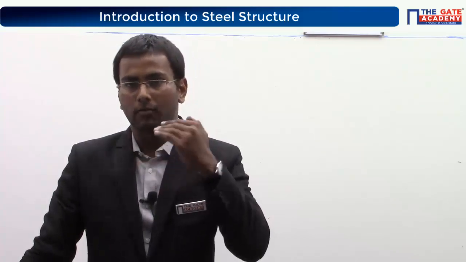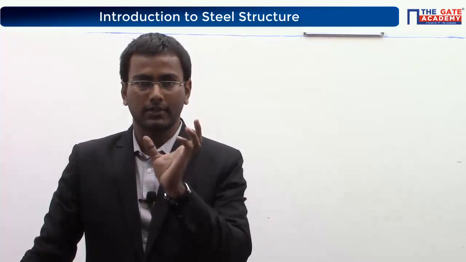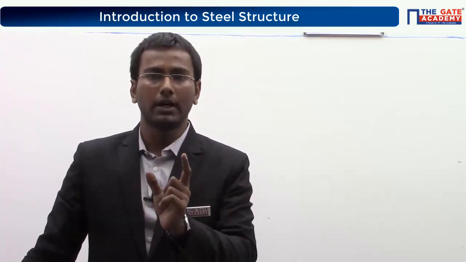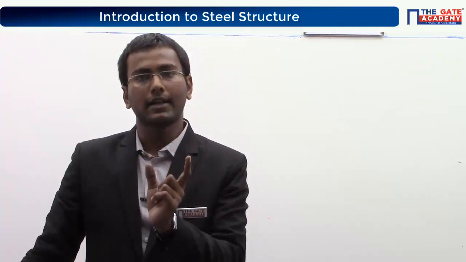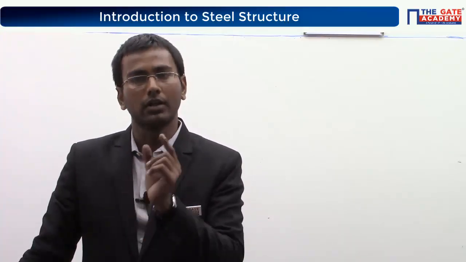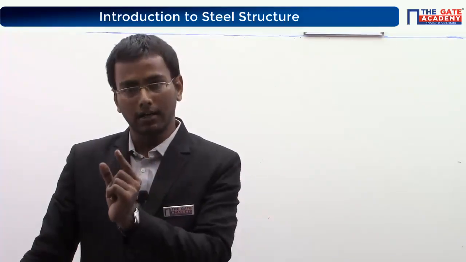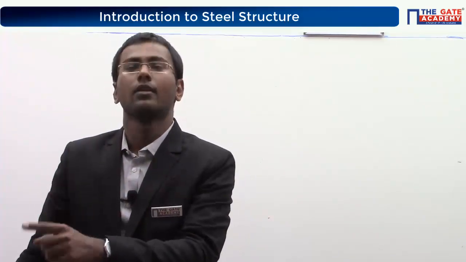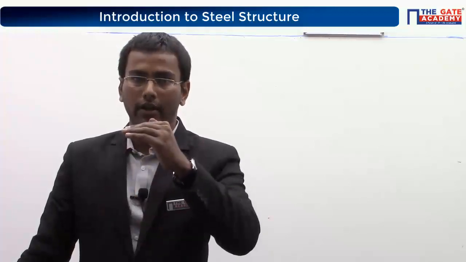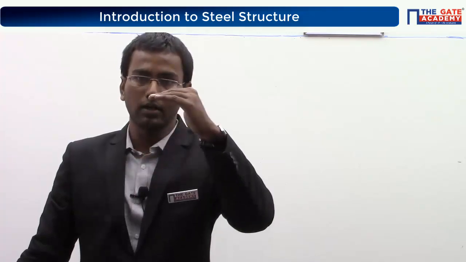So if I add carbon with iron, the alloy will take some hardness. If I add a lesser amount of carbon, the alloy will be less hard but more ductile. Now what happens in the opposite case? If I add carbon in more quantity, the material will be more hard but less ductile. I hope it is clear now.